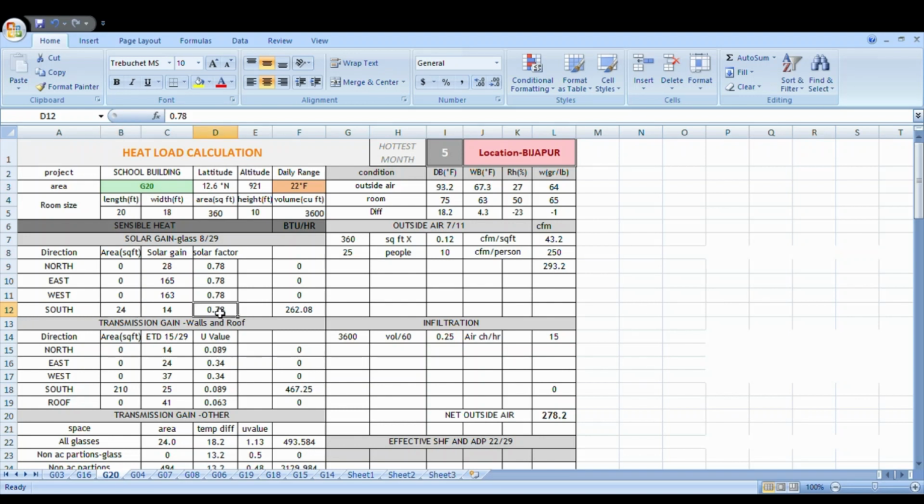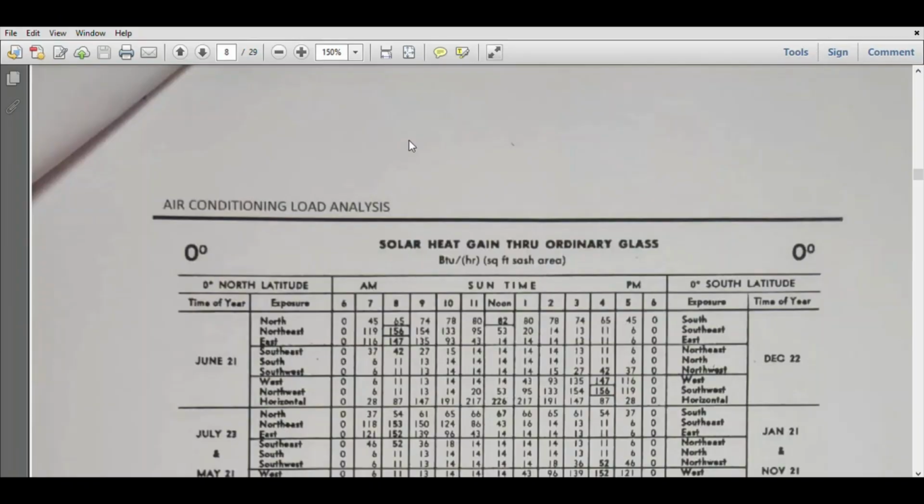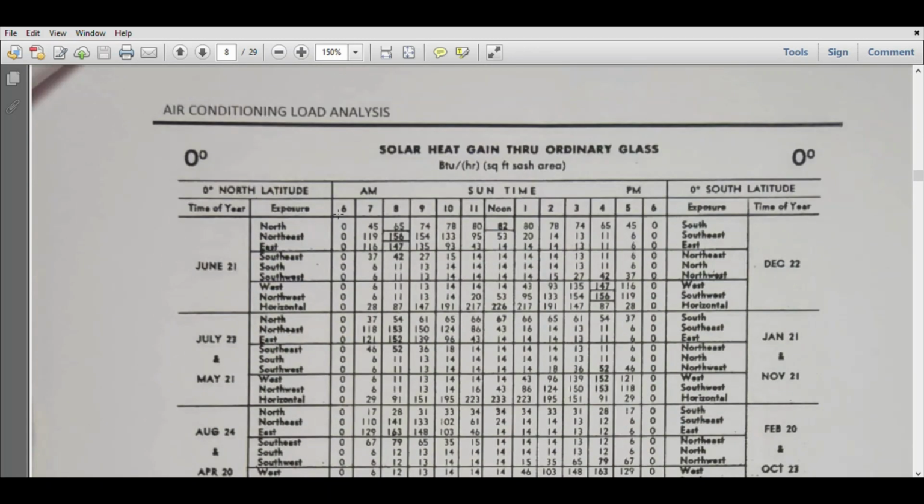Now I will show you how to take the solar gain value from the design data book. This is the solar heat gain through ordinary glass. So our latitude is 12.2.